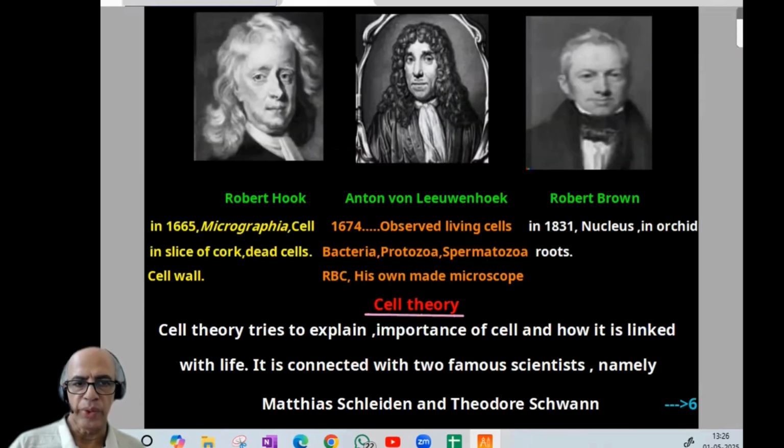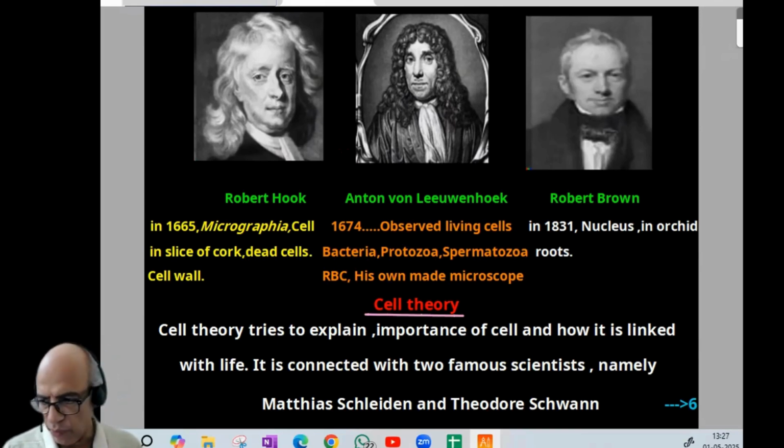Now, scientists we are going to discuss. Three famous scientists, two or three more will be coming further. First is Robert Hooke. Second is Anton von Leeuwenhoek. Third is Robert Brown. Now, their contribution I have written below, so it will be convenient for you. That is why I told you initially I'll put the notes like this. Then after completion of notes, we'll be discussing part by part.